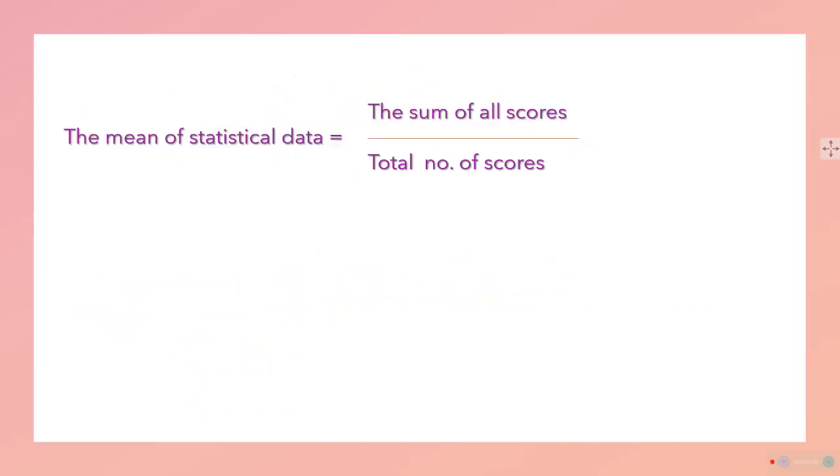When we deal with that, we get an idea about one thing you studied, which is the mean: the total sum of scores divided by the total number of scores. For example, if it is about the marks scored by your students in the class, as I told you, 40 students are there, and if the marks are out of 100, some have got 80 marks, some 70, some 72, some 75.